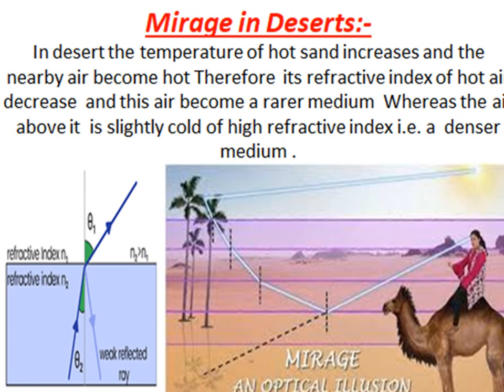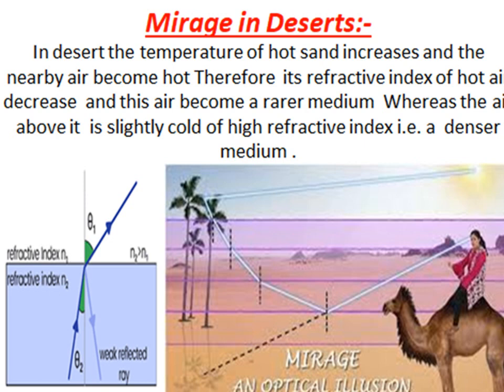In the first figure, a ray of light is coming from a denser medium, passes to a rarer medium, and goes away from the normal according to refraction.